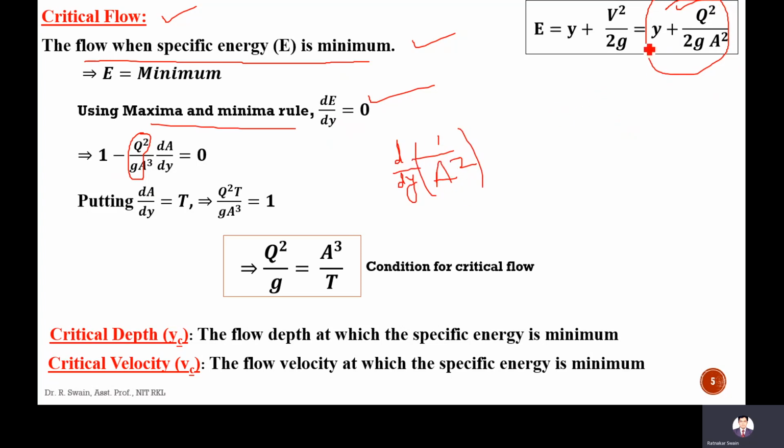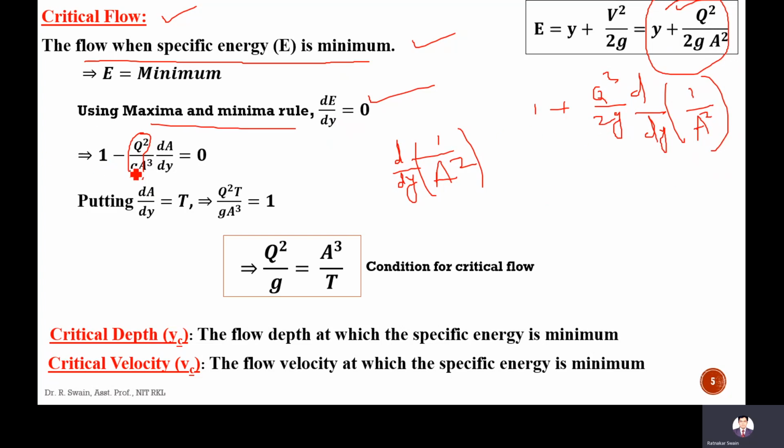The derivative of 1 by A square is minus 2 by A cube, so the 2 will cancel.